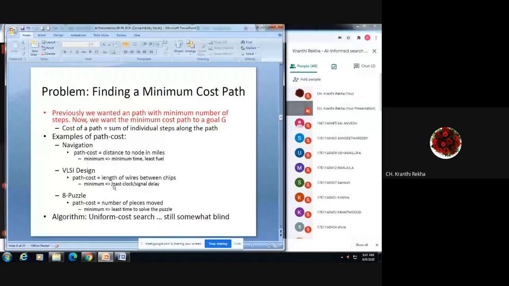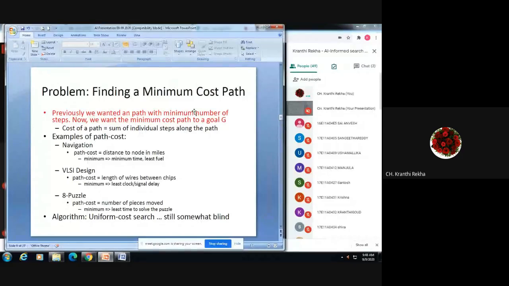Then for the 8 puzzle, you can see the number of pieces moved, which will be the minimum, the least time to solve the puzzle. So whenever you move the pieces, that means the tile movement, whichever movement gives you the destination in a very short period, that path we will consider.